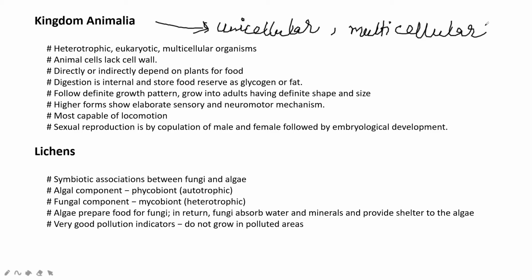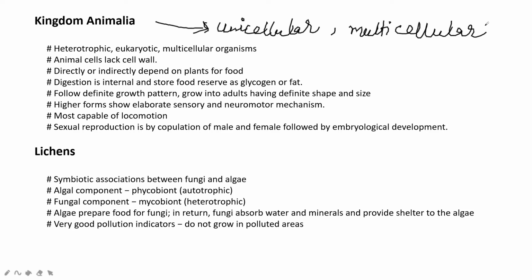Okay, unicellular and multicellular, and almost all are heterotrophs only, because they cannot prepare their own food. They depend on other sources for it, which they ingest. They exhibit a power of mobility and possess a peculiar sensory or nervous system. So only the elaborate sensory and neuromotor mechanism is present. They are capable of locomotion. They move from one place to another place. Mobility means ability to move.